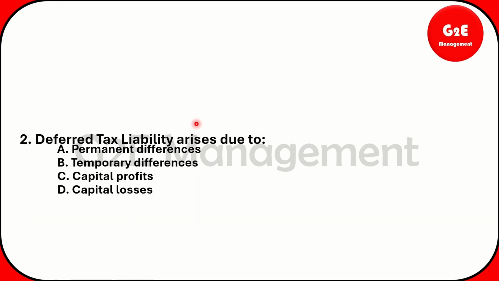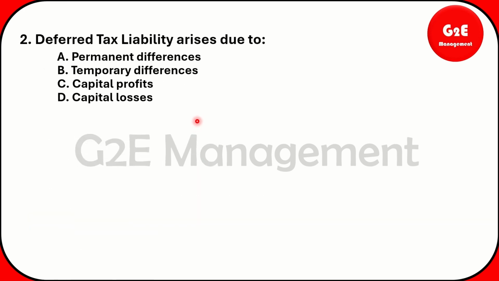For question number two: deferred tax liability arises due to which of these? Permanent difference, temporary difference, capital profit, capital loss. It is a temporary difference only. It's not a permanent difference. Temporary difference, so the answer is B.